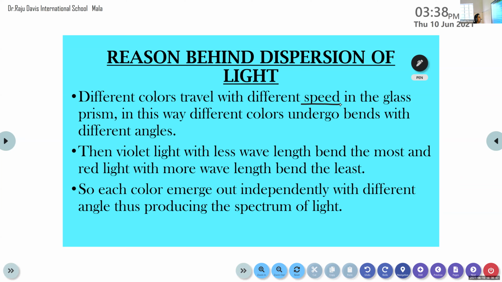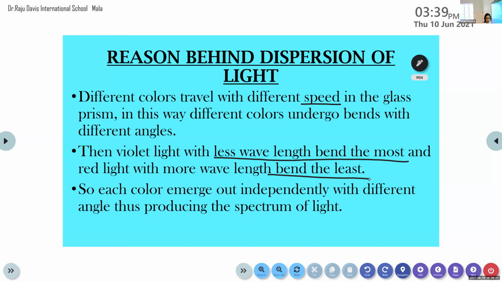In this way different colors bend at different angles. The violet light with less wavelength bends the most and the red light with more wavelength bends the least. So each color emerges independently at a different angle, thus producing the spectrum of light.